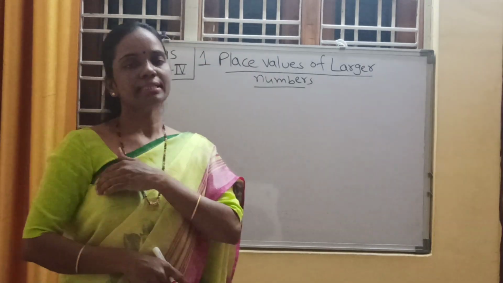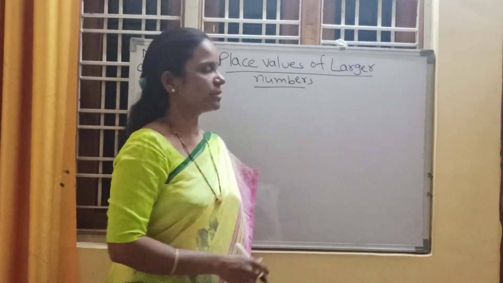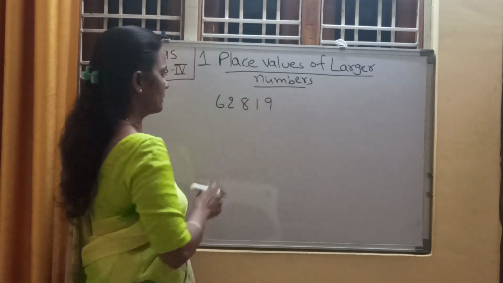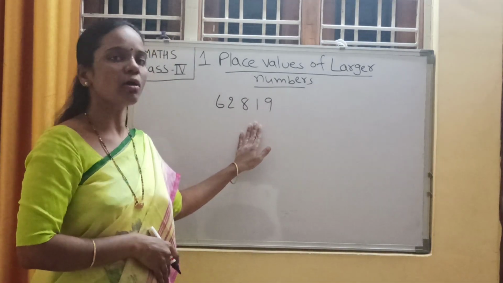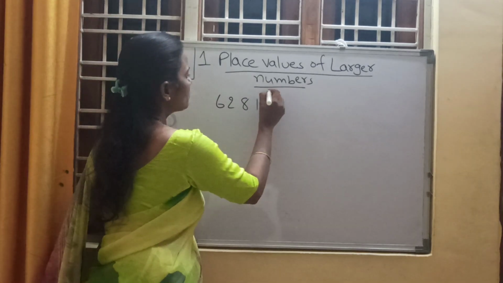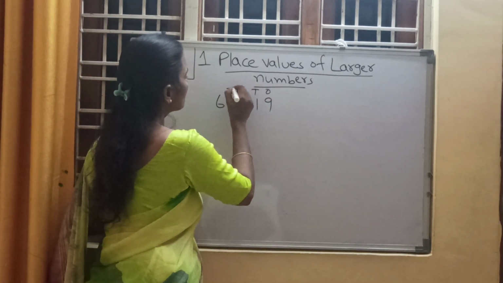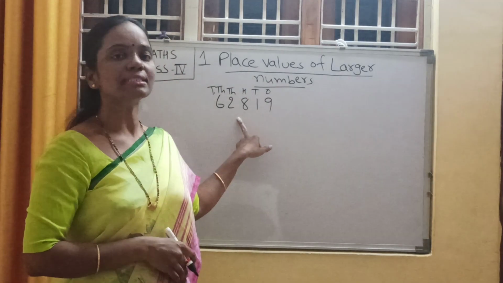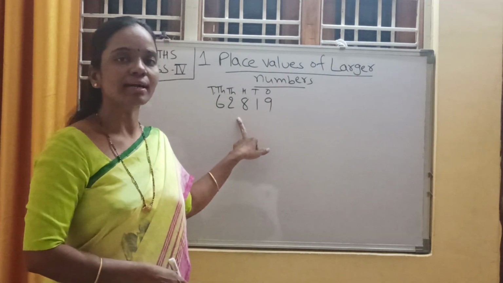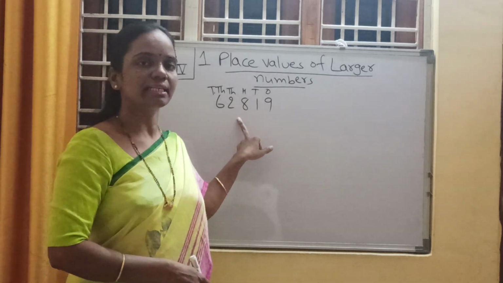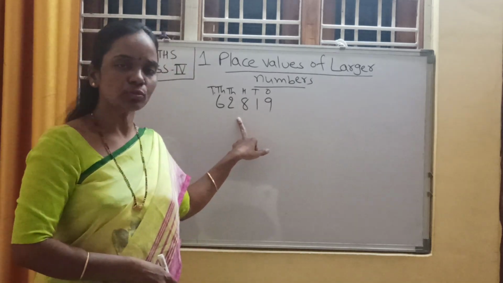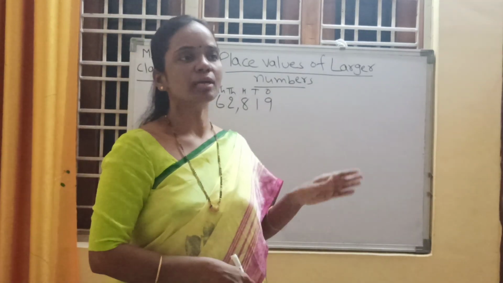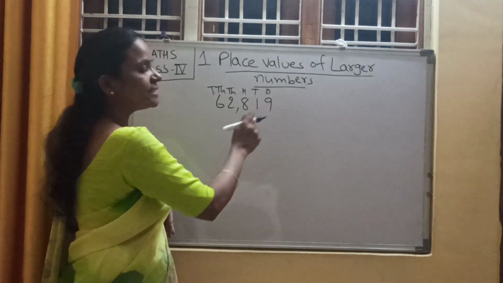Yes, children. And then tell me a 5-digit number. 62819 is a 5-digit number, right, children? Now, what are the places? Ones place, tens place, hundreds place, thousands place, and 10,000s place. How to read this number? Where do I have to put the comma? After each and every period, I need to put the comma. So here, after the thousands period, I put a comma.